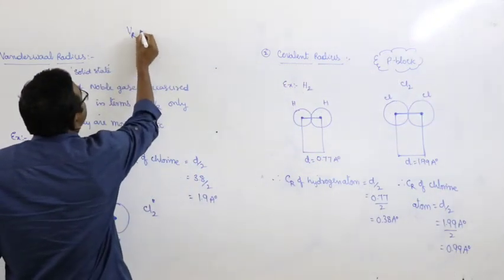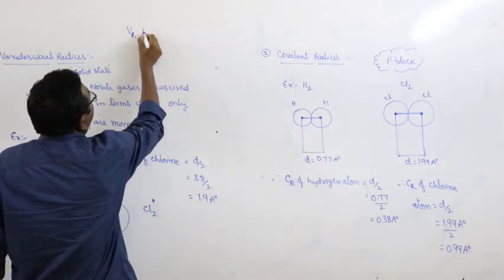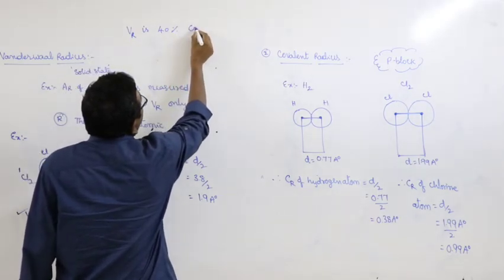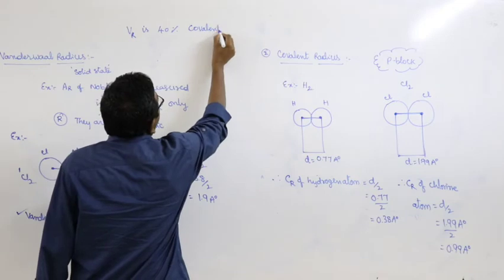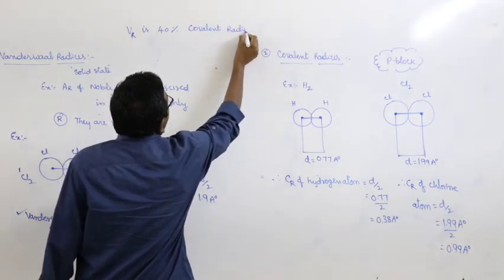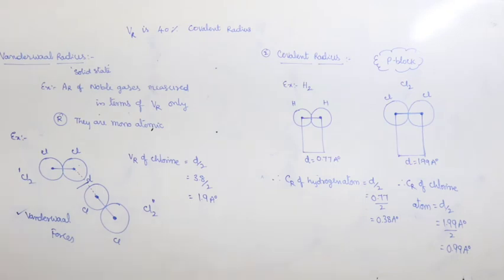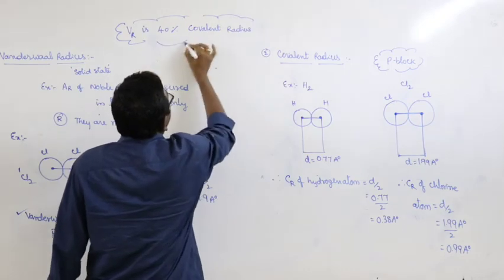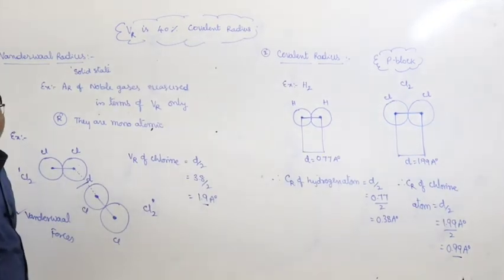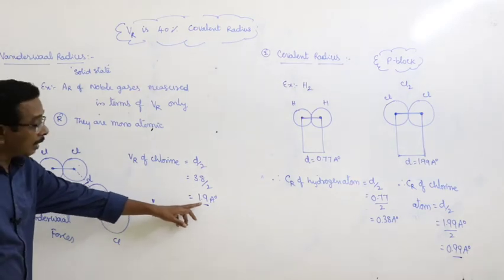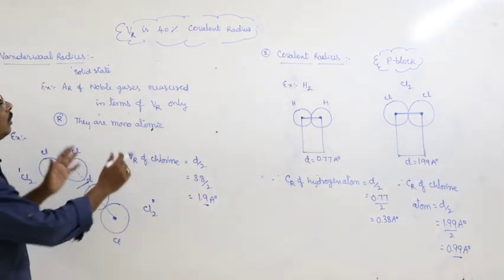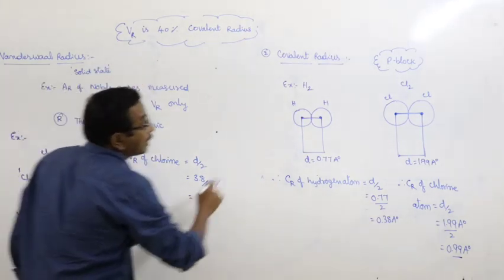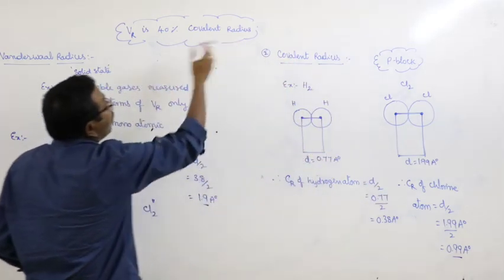Van der Waals radius is 40% greater than covalent radius. This is a very important point. Van der Waals radius is approximately 40% greater than the covalent radius. So here there is a common, generalized statement: van der Waals radius is 40% greater than that of covalent radius.